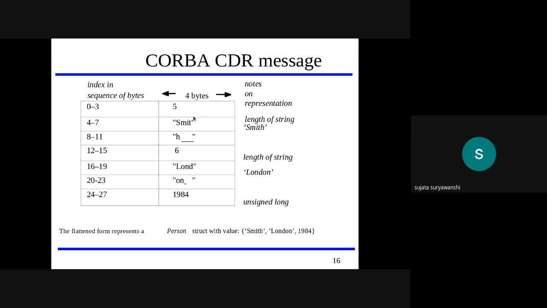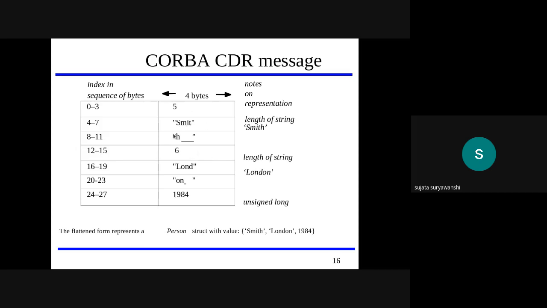Only H remains. So H and the empty bytes, which the client has to pass because only 4 bytes are used, are stored at the location from 8 to 11.